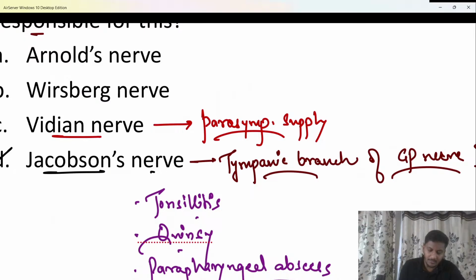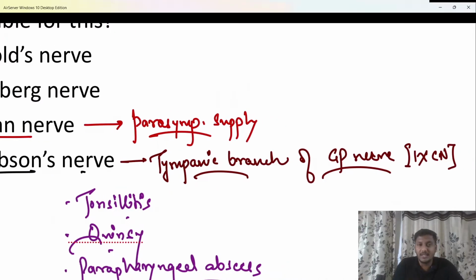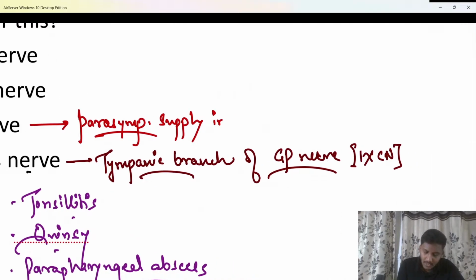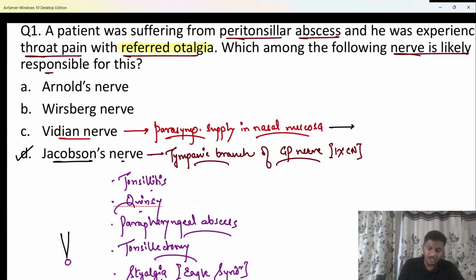So if there is stimulation or irritation of the median nerve, beta, there is increased parasympathetic activity in the nasal mucosa, and that's the reason the patient is going to have a continuous watery nasal discharge. What is that condition called?